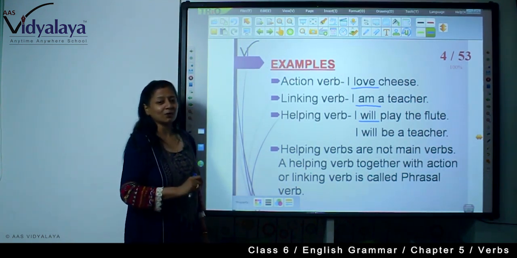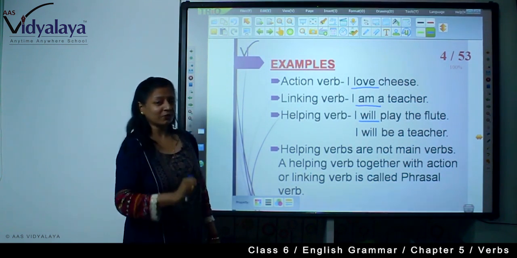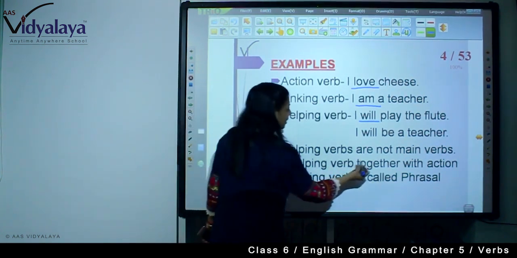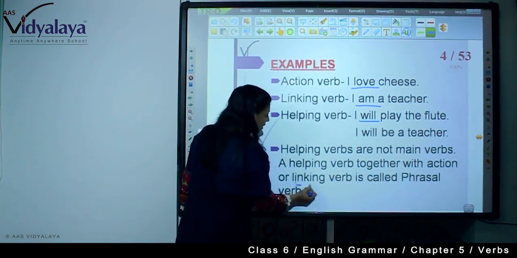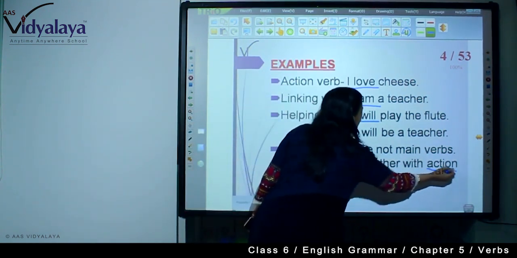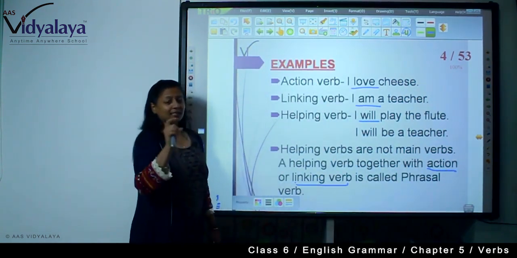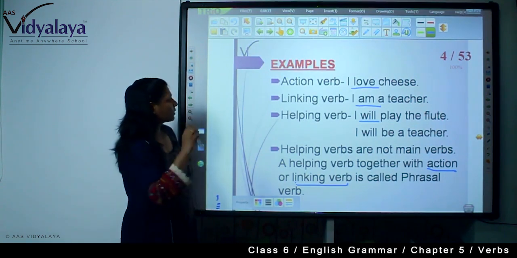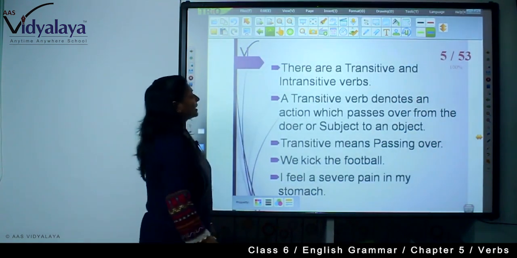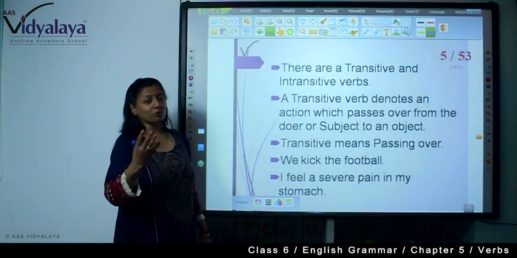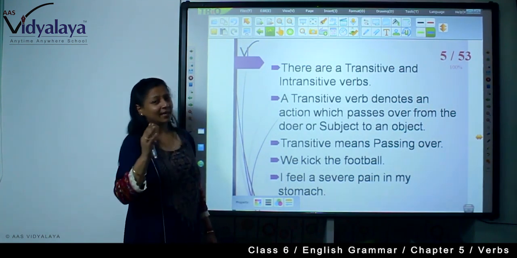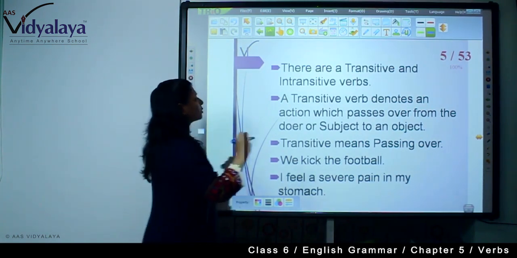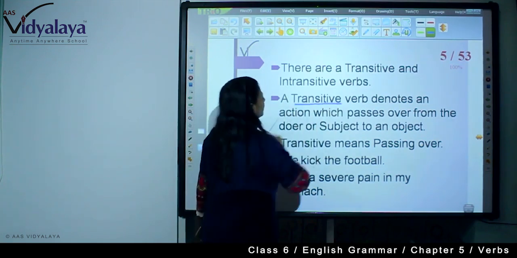You must have heard about the phrasal verb. So what is the phrasal verb? The helping verb together with an action or linking verb makes a phrasal verb. Next, you must have heard about transitive and intransitive verbs. So what are transitive verbs?